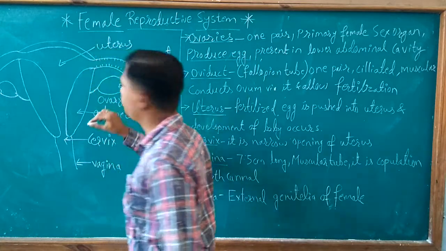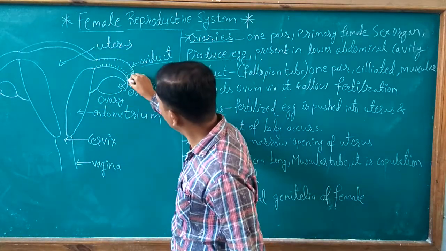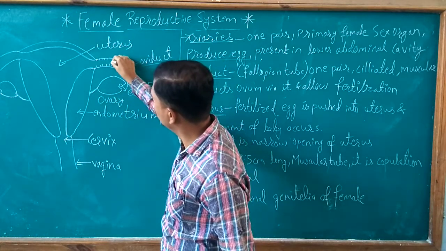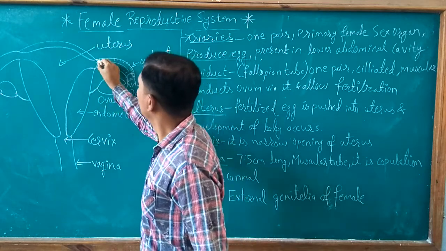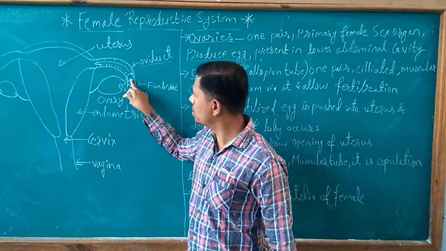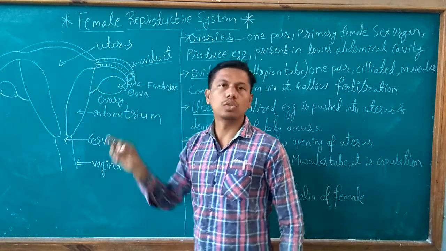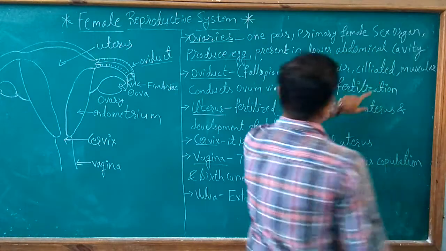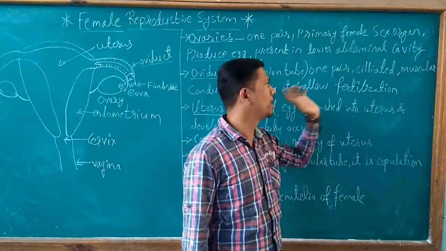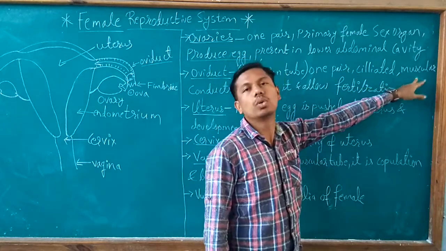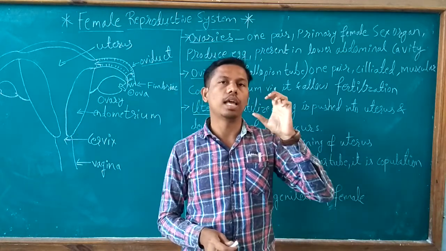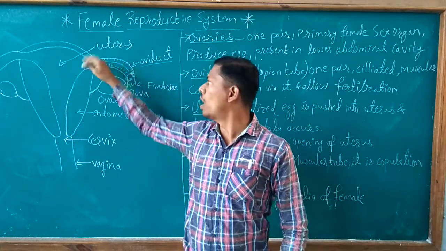When the ovum comes into the fallopian tube, it is pushed further in this direction towards the uterus by the cilia. So this hair-like structure helps to push the ovum towards the uterus. For that purpose, cilia are present in both the fallopian tubes. Also, fallopian tubes are muscular; they can contract and relax for pushing ova further.